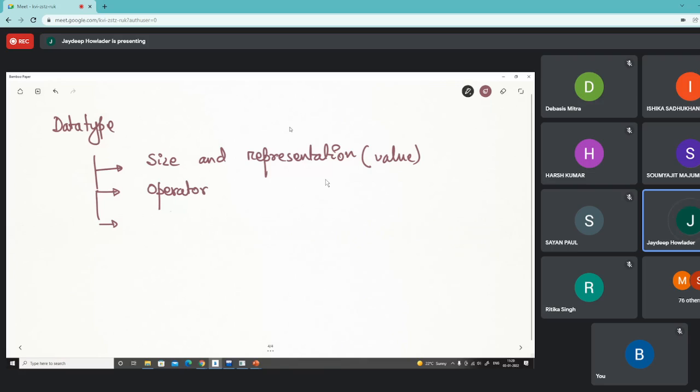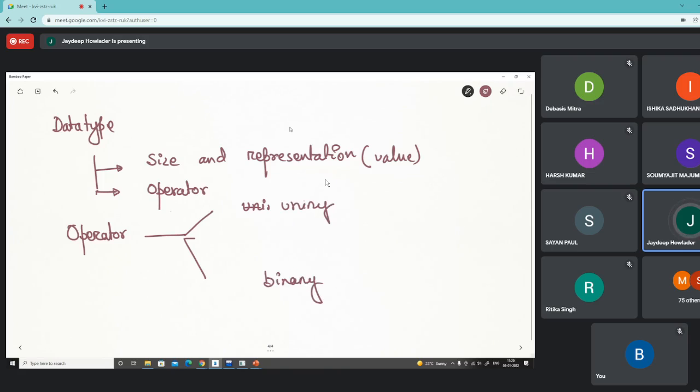Okay. So actually, we try to understand what we mean by the operator. If we talk about the operators, then operators are classified into different types. The first thing is that it may be a unary operator or a binary operator.